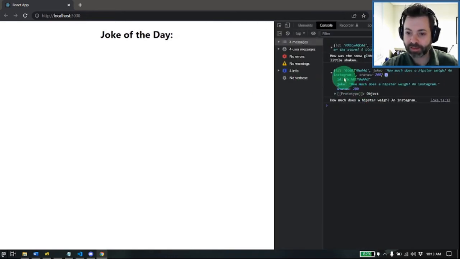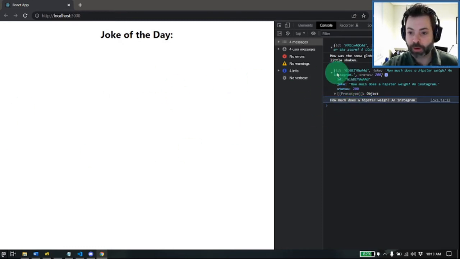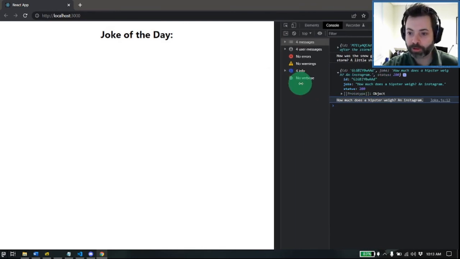This is our response.data. We see that packed inside of it is an ID, a joke, and a status code, and then the prototype for the object. And then the second print is basically just the joke parameter. So I can now reference this as response.data.id, response.data.joke, response.data.status. And hopefully you can extrapolate that you can check, hey, is the status code correct? If it's not 200, it didn't work, right? But here you can clearly see that it's working fine.